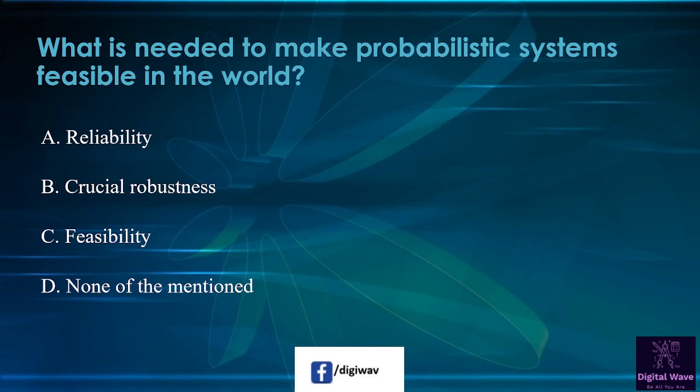Next question is what is needed to make probabilistic system feasible in the world? So first option is reliability, second option is crucial robustness, third option is feasibility, and the last option is none of the mentioned. So right answer will be B, crucial robustness.